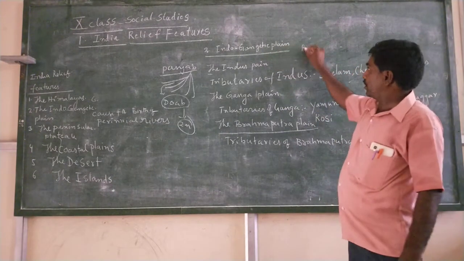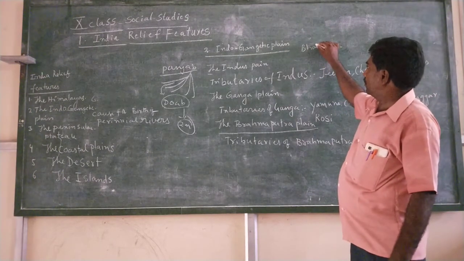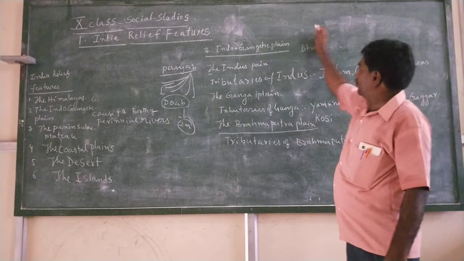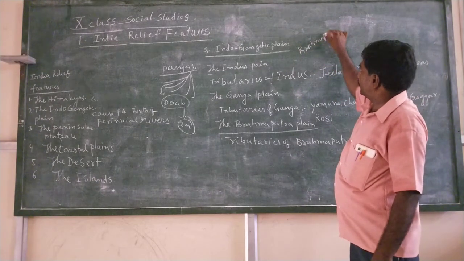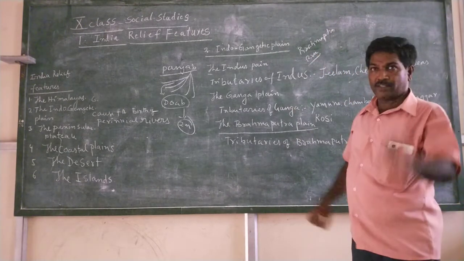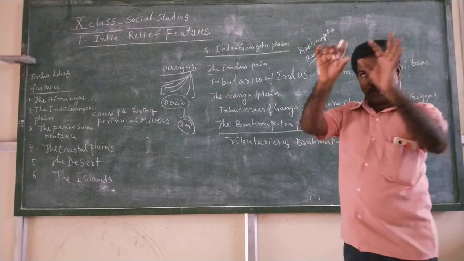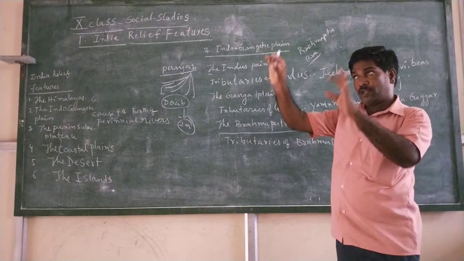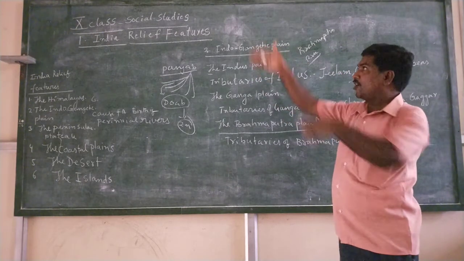The Brahmaputra River starts in the Greater Himalayas and continuously flows towards Tibet, China, and enters India again in Arunachal Pradesh.